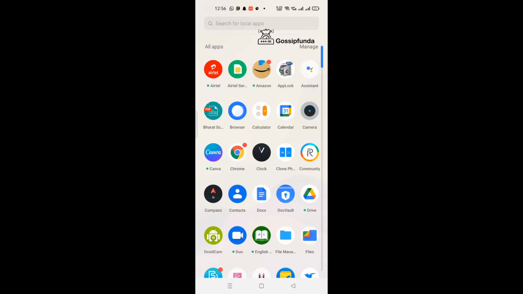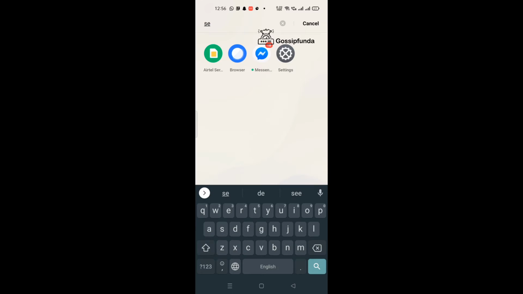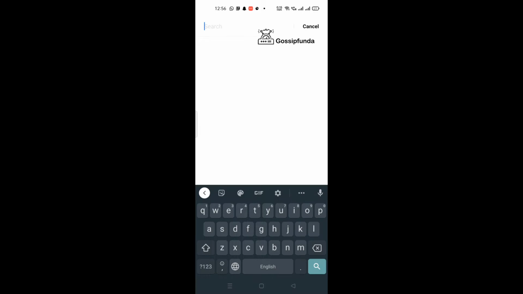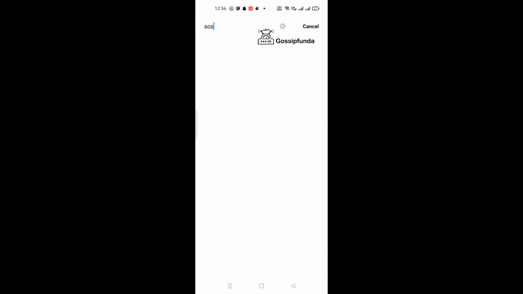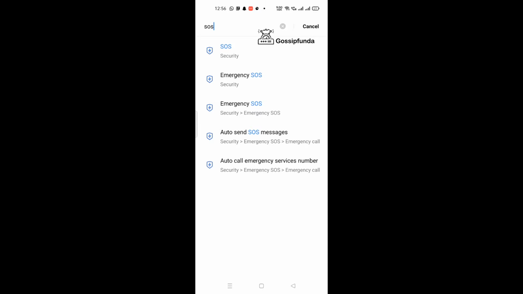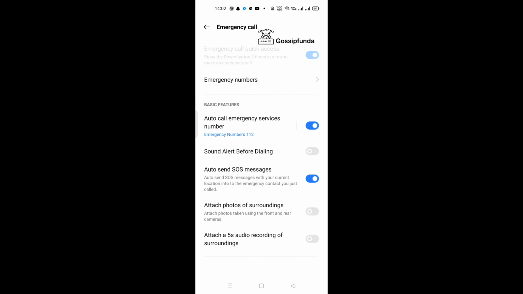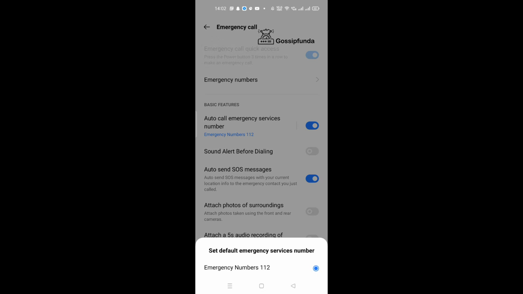For this, you go to settings on your phone and type SOS in the search bar, and you find the option Emergency SOS. Here it is, and click on that option. Then click Emergency SOS again and click on emergency numbers. You can add any number of your contacts.